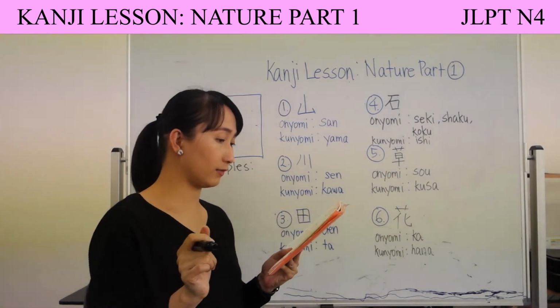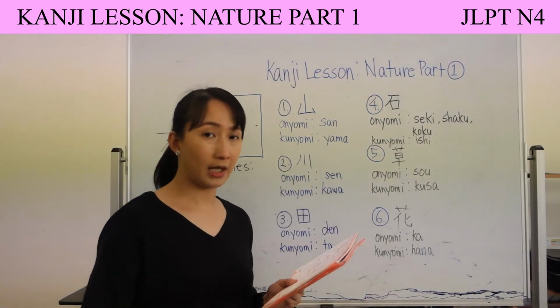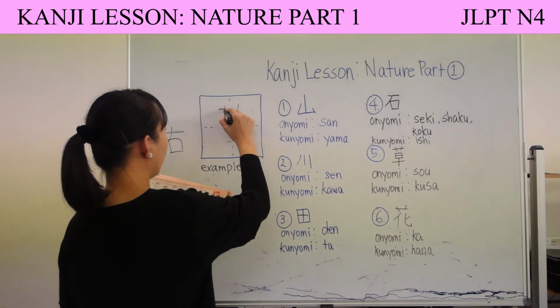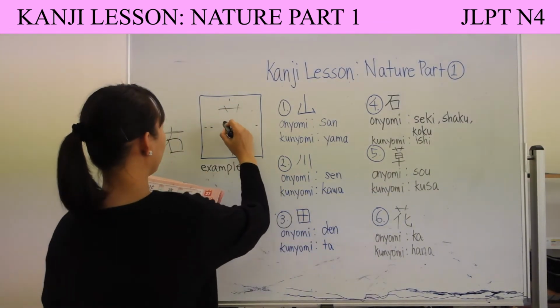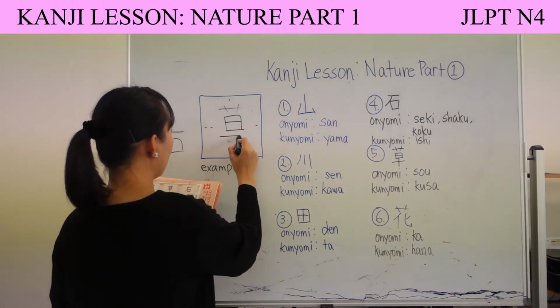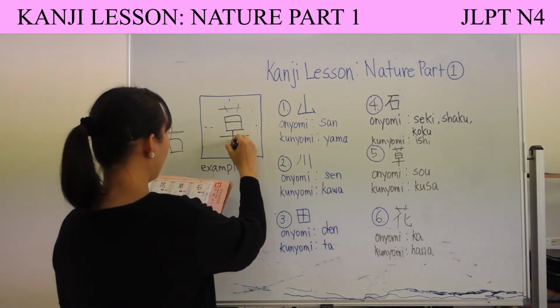If you see this kanji alone, there are 9 strokes to write it. So it's 1, 2, 3, 1, 2, 3, 4, 5, 6, 7, 8, 9.